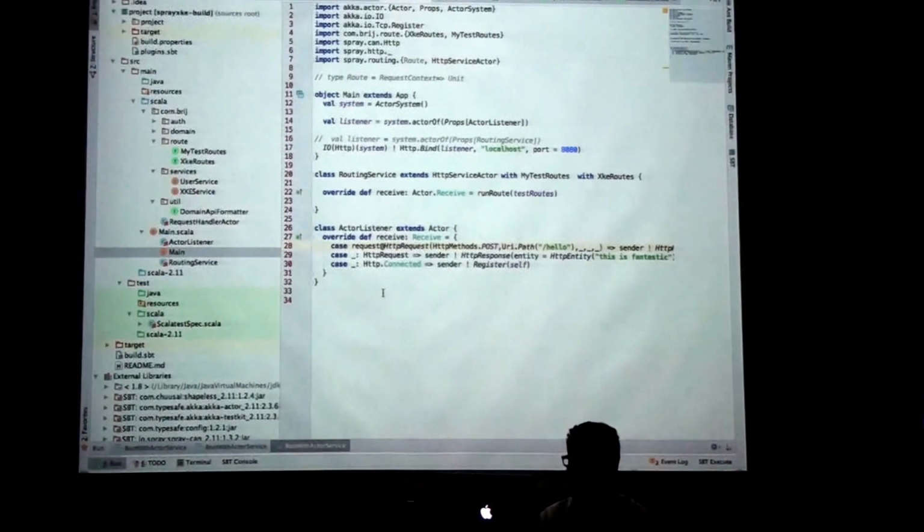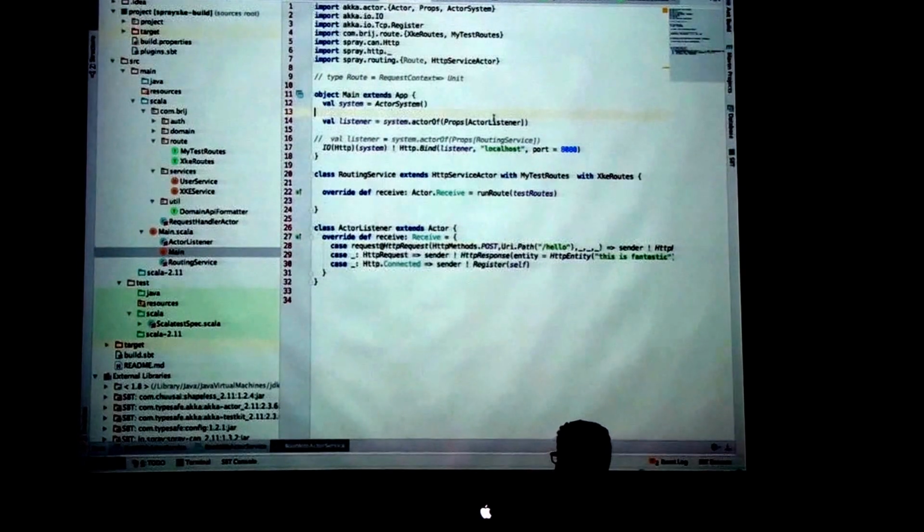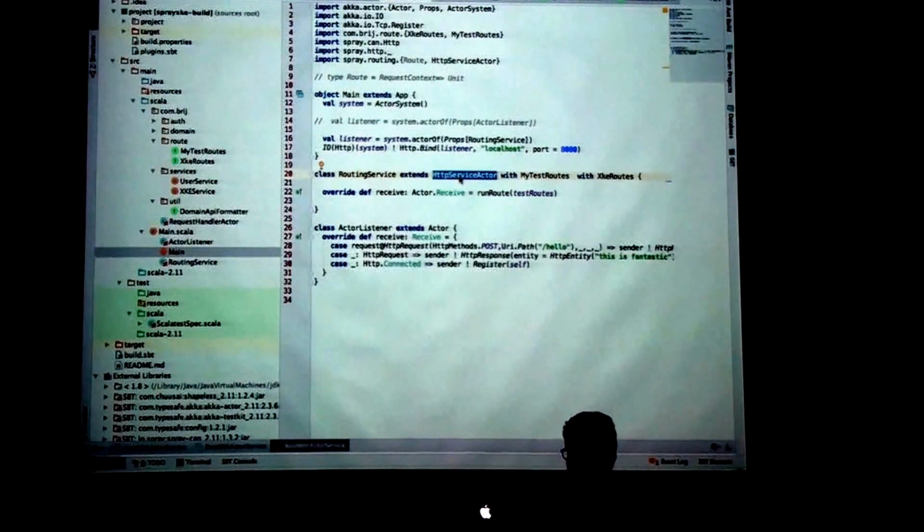In the beginning I used an actor which was using the HTTP request directly. Now I'll use another actor and I'll just comment this out. Here in the routing service I have created another actor which extends HttpServiceActor. This HttpServiceActor is the actor provided by spray routing. For any actor you need to implement the receive method. There is one receive method, runRoute, which takes a parameter as a route.